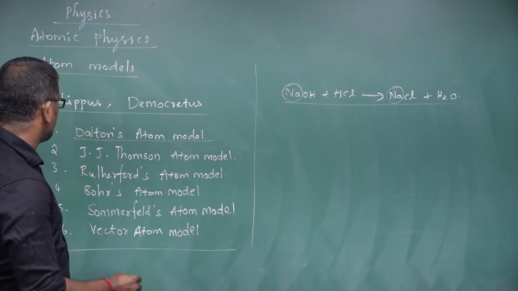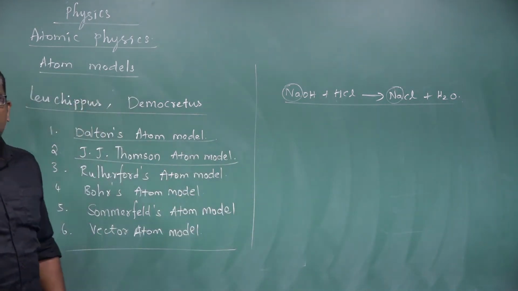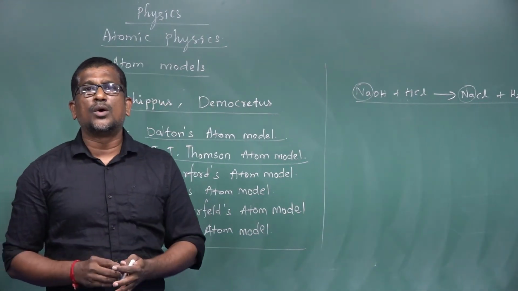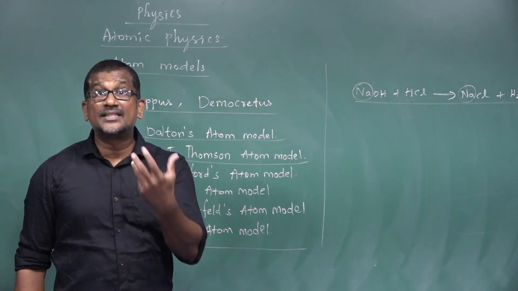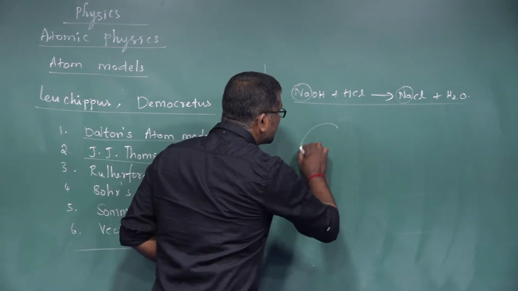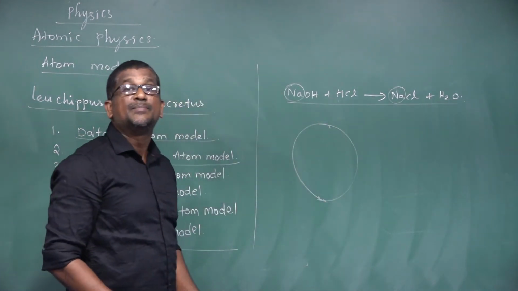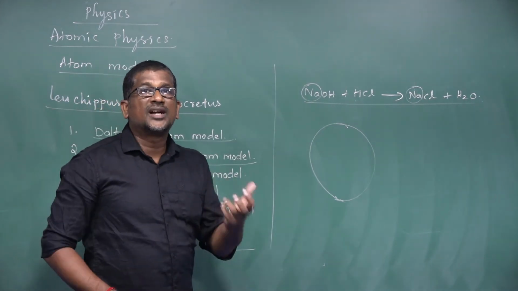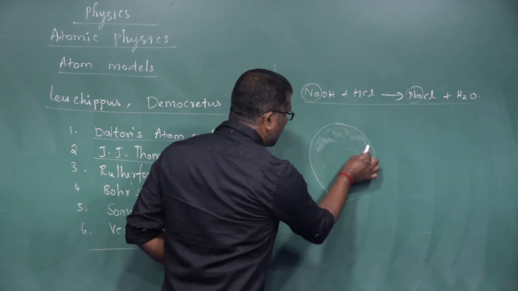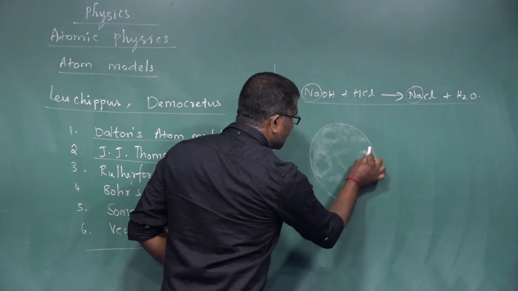The next atom model is J.J. Thomson's atom model. In this atom model, the atoms are visualized as homogeneous spheres which contain a uniform distribution of positive charges.